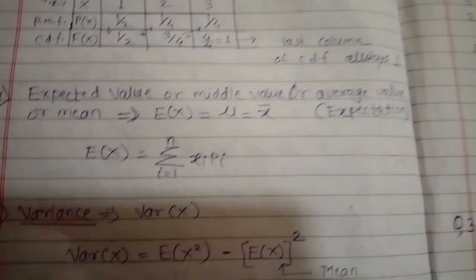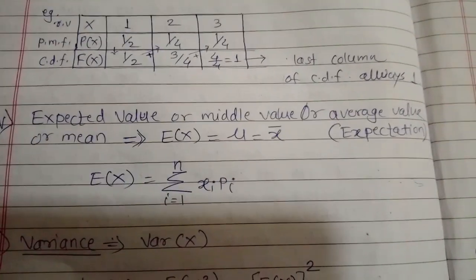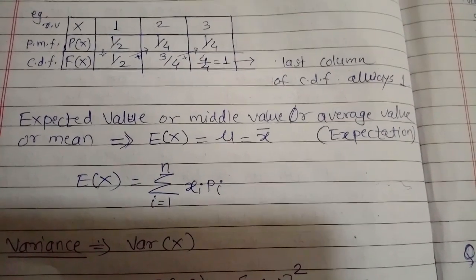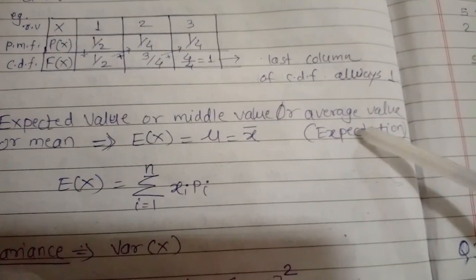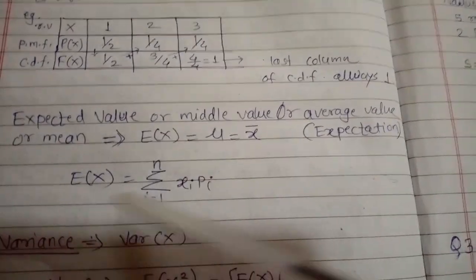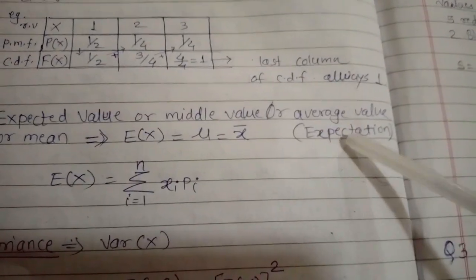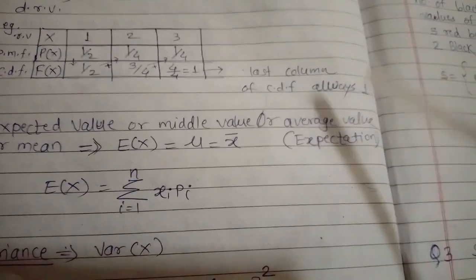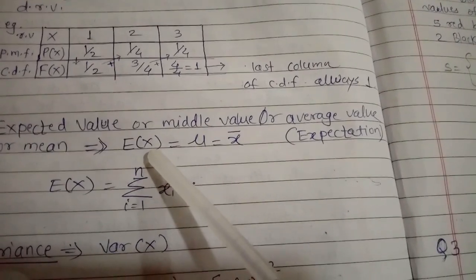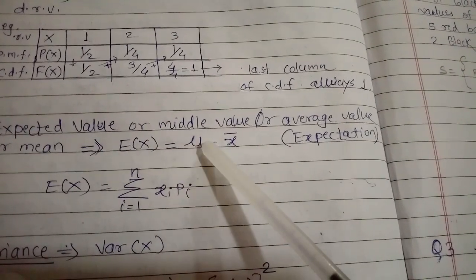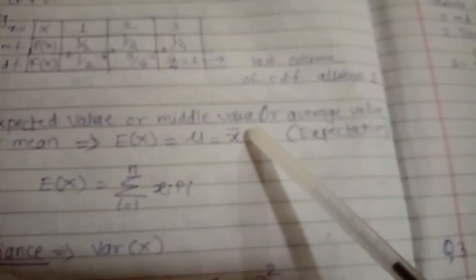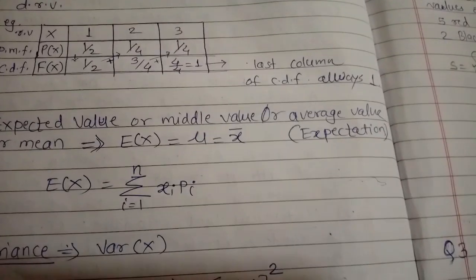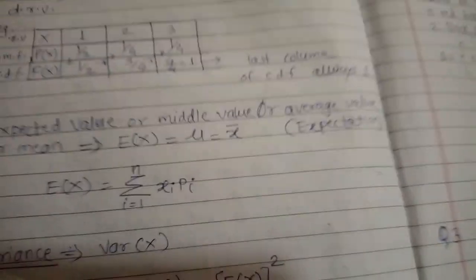Next, the new term is expected value. This expected value is also called the middle value, or the average value, or the mean, or the expectation. All these are similar words, and any of these words may be used in your example. It is denoted by the letter E of x, or by mu, or by x bar. All these are similar symbols used for the expected value.